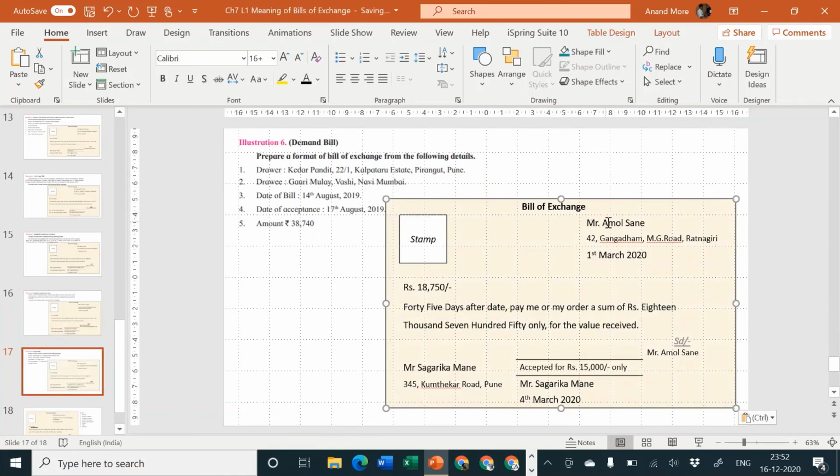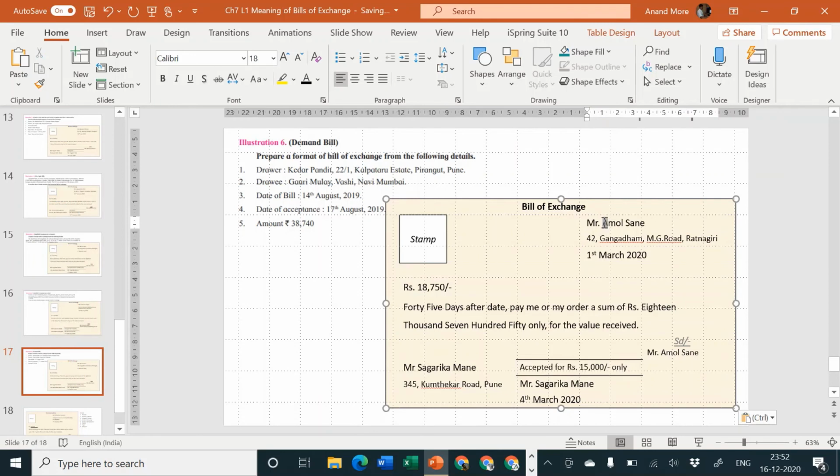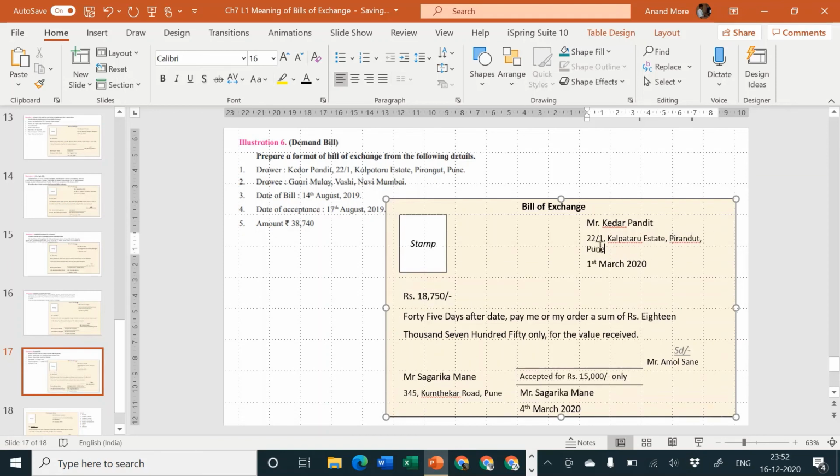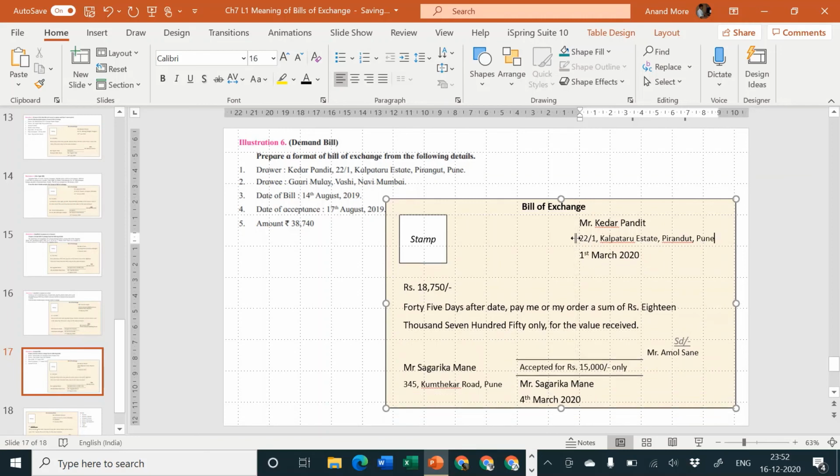Who is drawer? Mr. Kedar Pandit. What is his address? His address is 22/1 Kalpataru Estate, Pirangut, Pune.